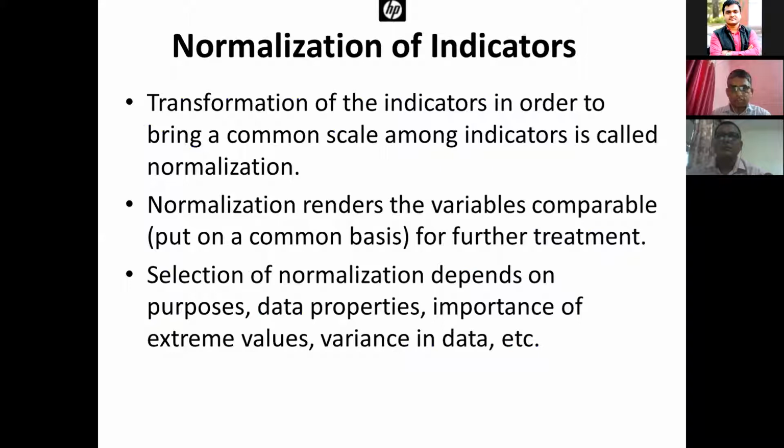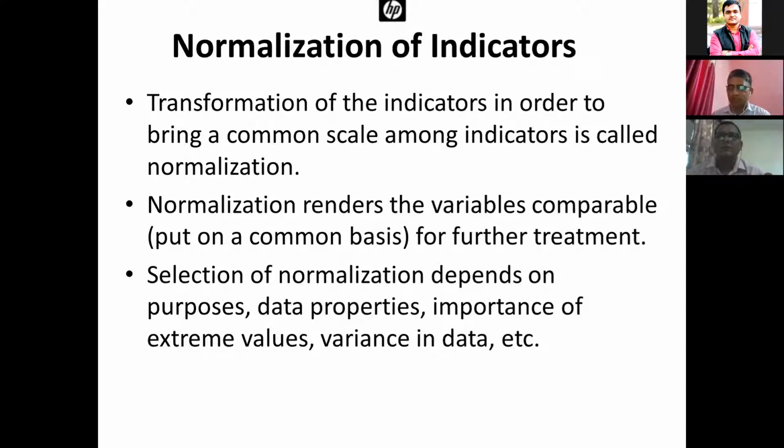Normalization of indicators. Normalization is the transformation of indicators in order to bring a common scale among indicators, because we have indicators which have different units. For example, prices have a different unit, and if we are capturing deficiency of nutrients, that will have different indicators. Comparing indicators with different units in a single index is not possible.